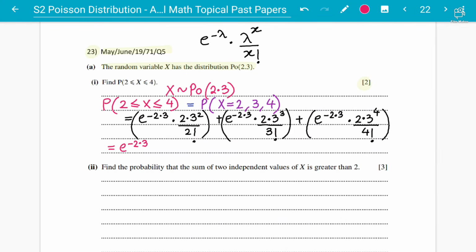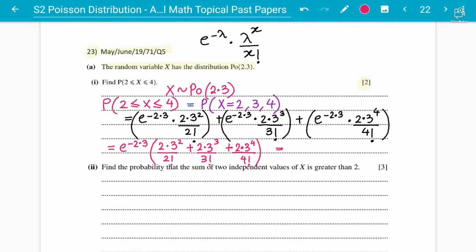E power negative 2.3 times 2.3 power square over 2 factorial plus 2.3 power cube divided by 3 factorial, and the last one will be plus 2.3 power 4 divided by 4 factorial. So you're going to add these and you're going to get your answer. Make sure you put it in the calculator, students. I'm putting it in the calculator.